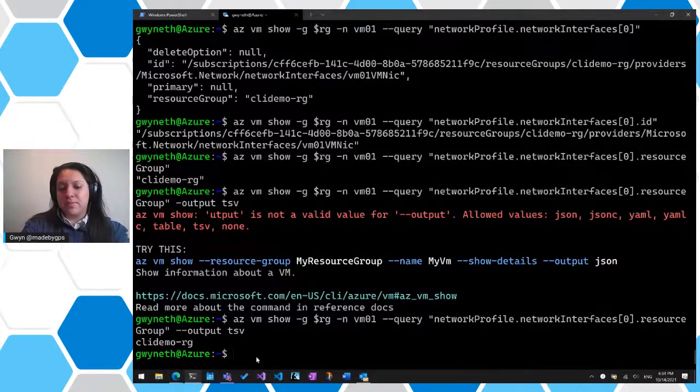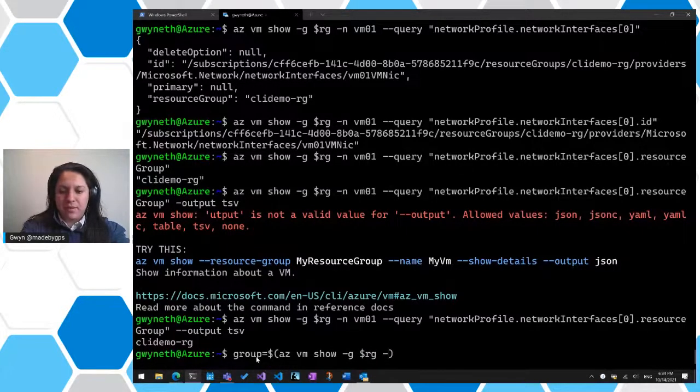So then you could assign something like, well, we'll just say group. Group is going to equal, and then we'll put the command within that. We'll say az vm show --group, which would be the resource group, the same command from above.